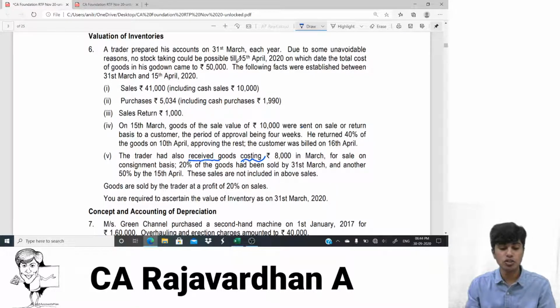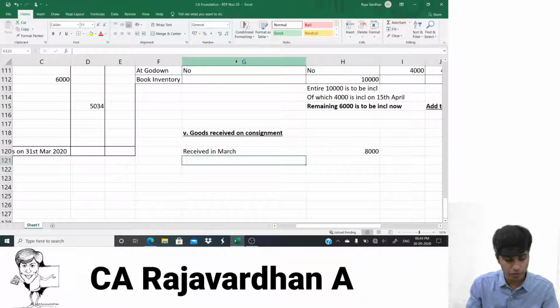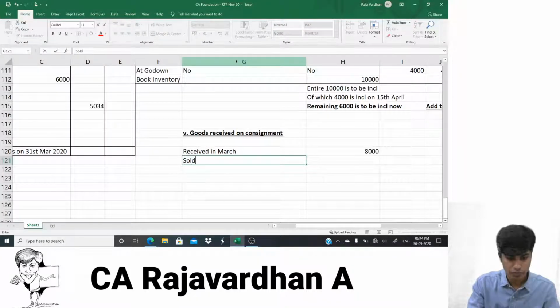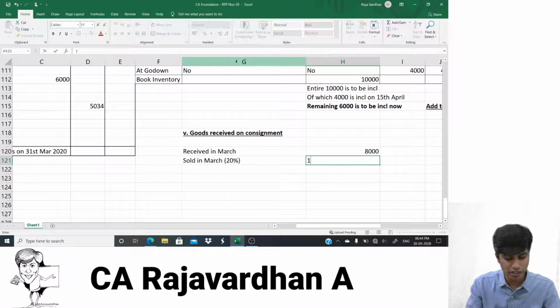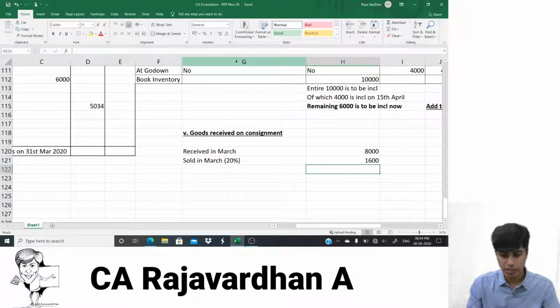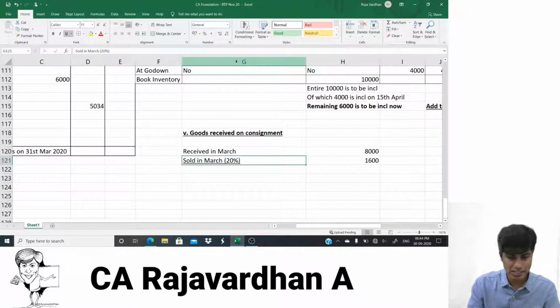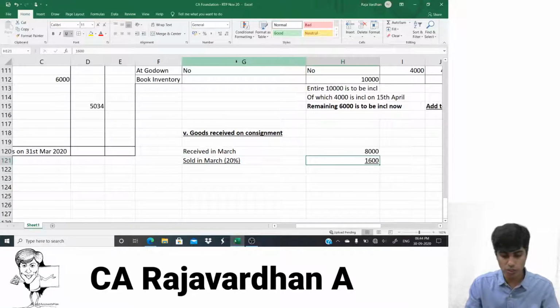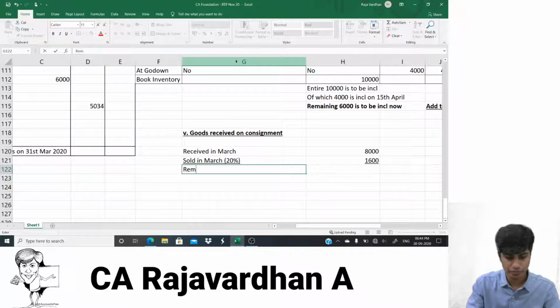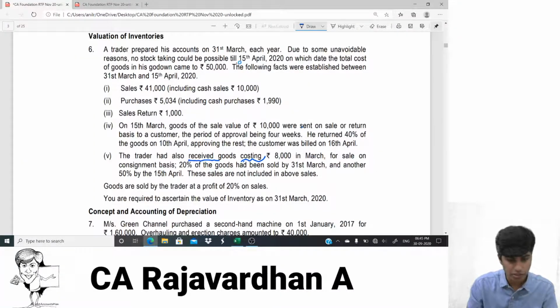20% of the goods have been sold by 31st of March. Okay. Sold in March. How much? 20%. 20% of 8,000, it's not very difficult. I'll write it straight, 1,600. I know the tables pretty well. Yeah. So this is done. So when so much is sold, remaining with us.